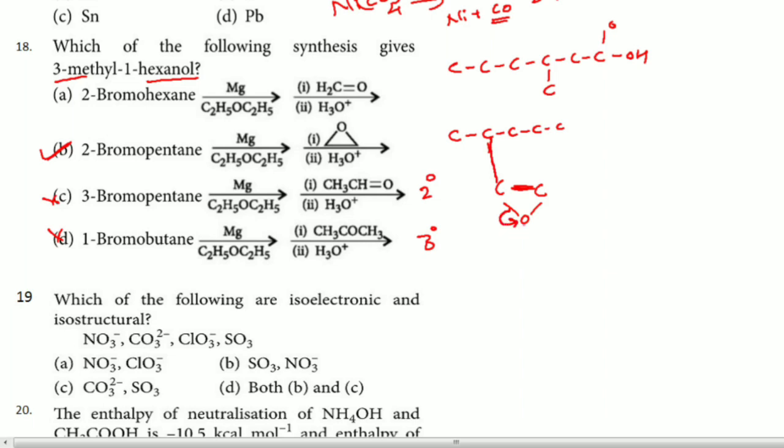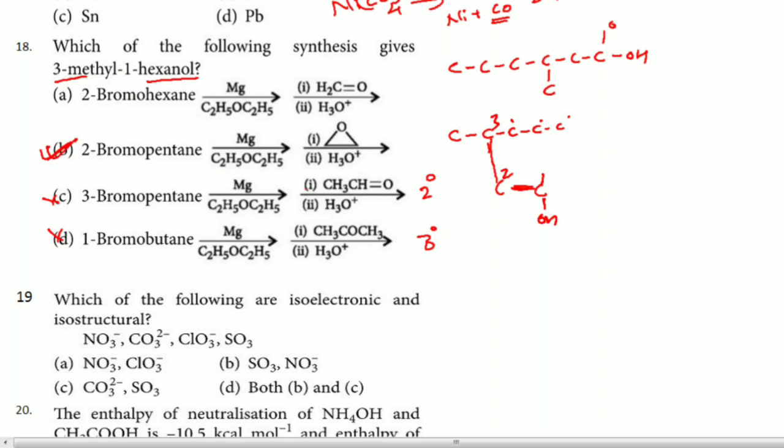C double bond O, O minus, and then it will form an OH. Because of that reason, I will write it here only, like this, COH. Now you name: 1, 2, 3 methyl, 4, 5, 6. So definitely 1, 2, 3 methyl, 4, 5, 6. So the answer for this question is 2-bromopentane. You can write the whole reaction also, you can easily tell.